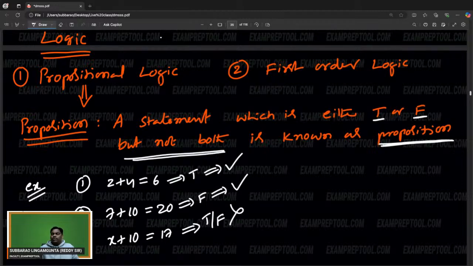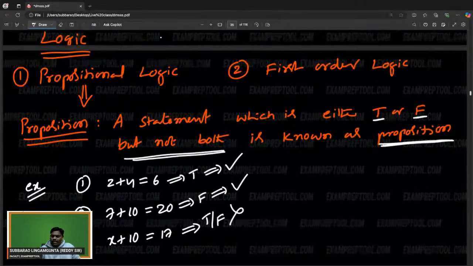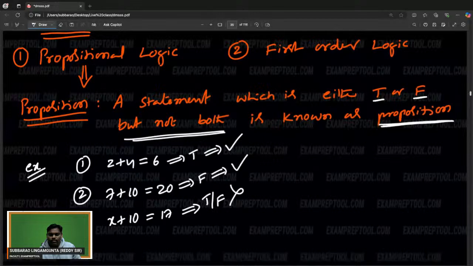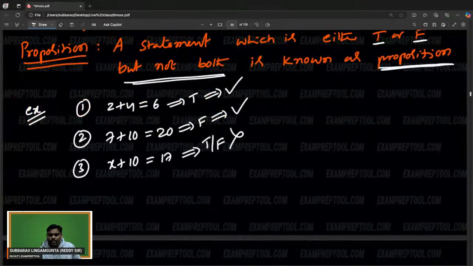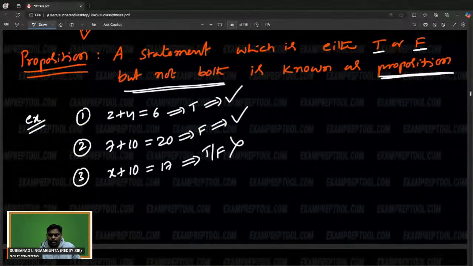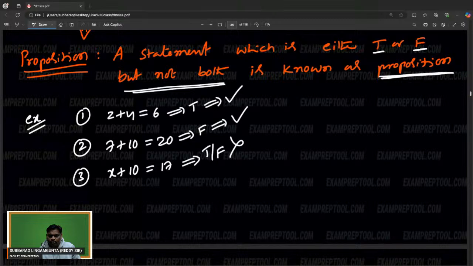A statement which is either true or false, but not both, is known as a proposition. Please let me know if anyone has any objection. I'm expecting some doubts from you. Till now, do you have any objection? Please let me know. I have given some examples also.